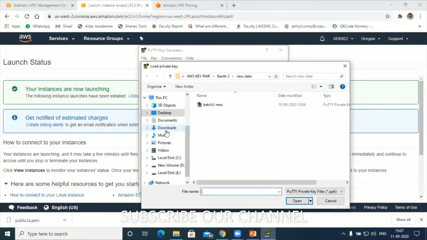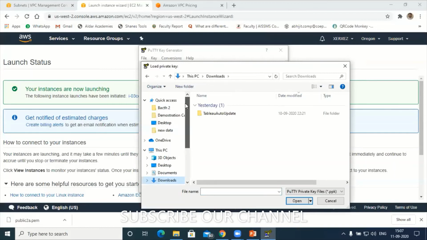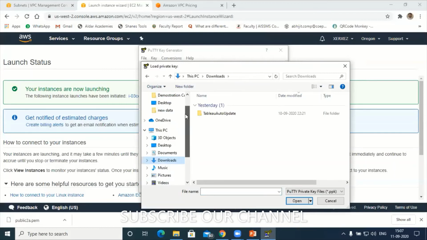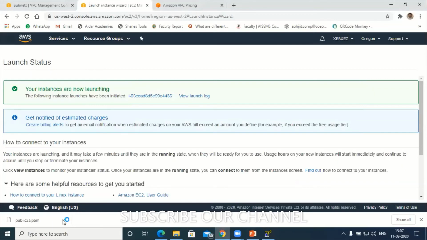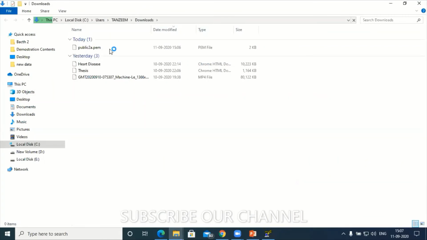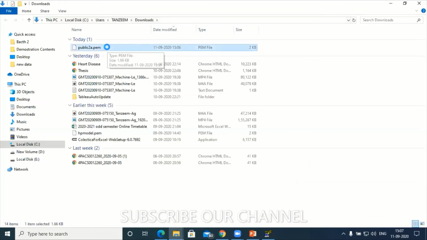It is in downloads, I guess. Where is that PEM file? Hold on, participants. Just want to check where is that file. Yeah, it's in downloads only. Let me change the route.